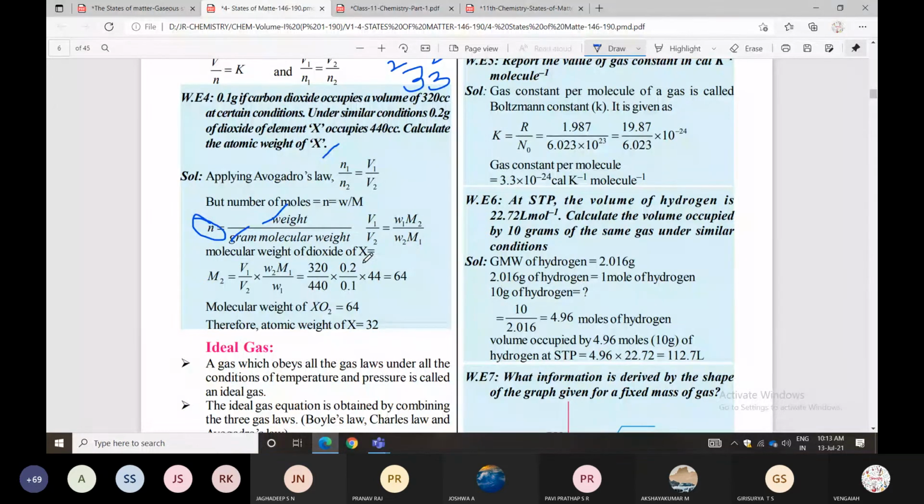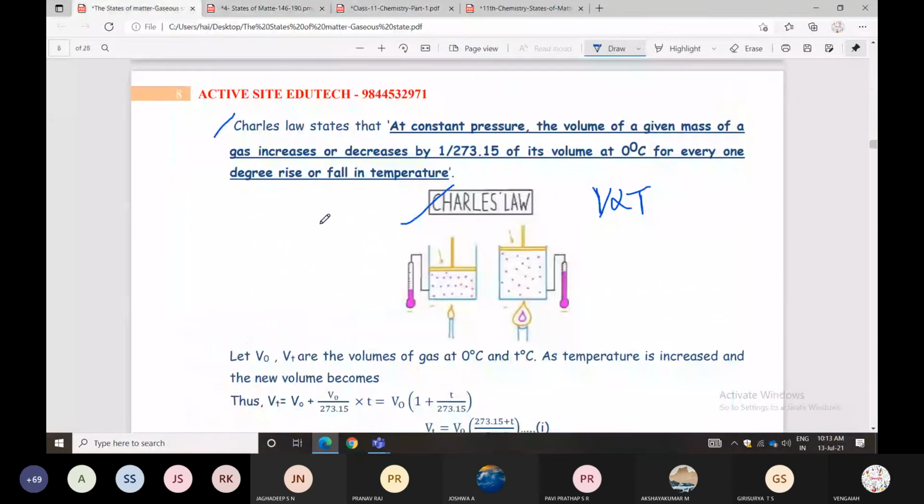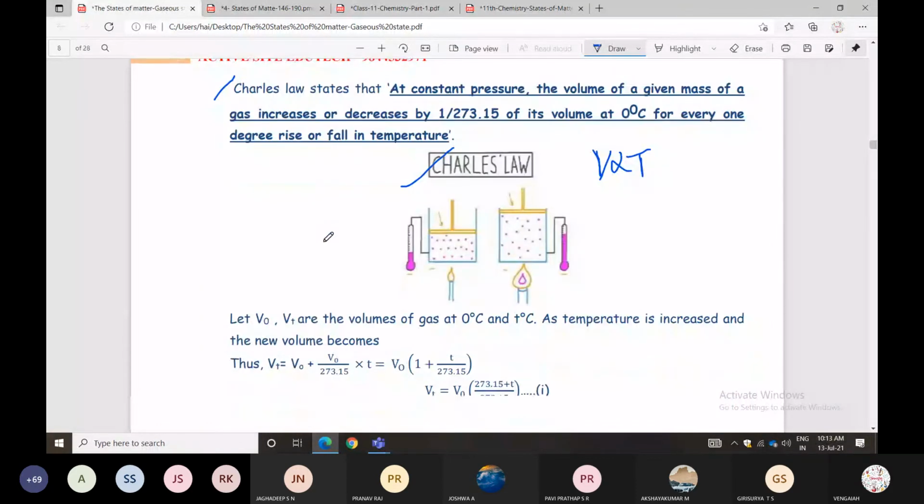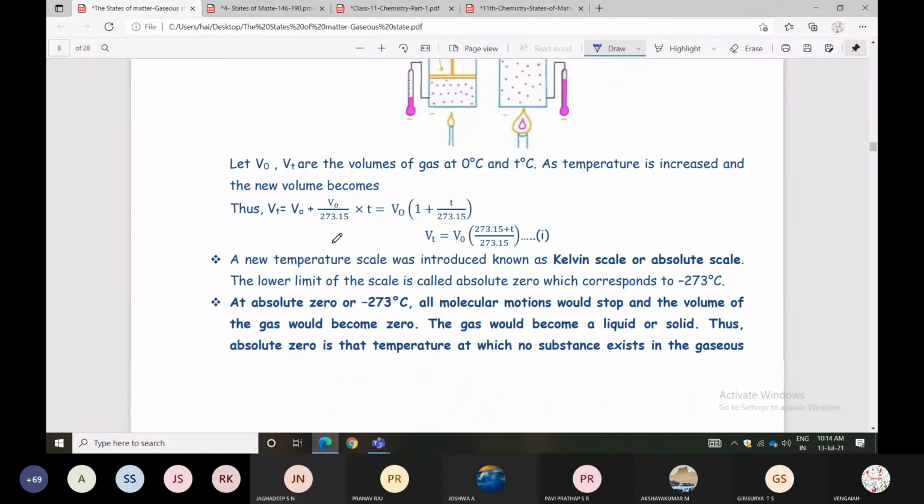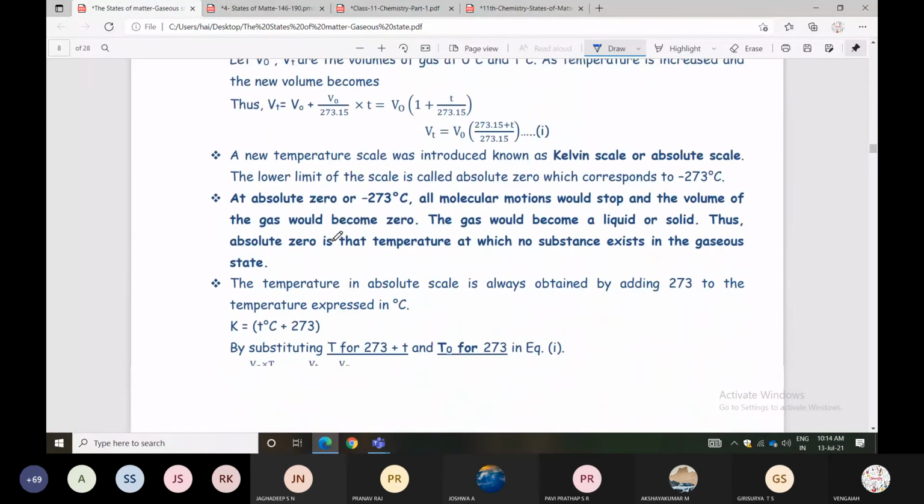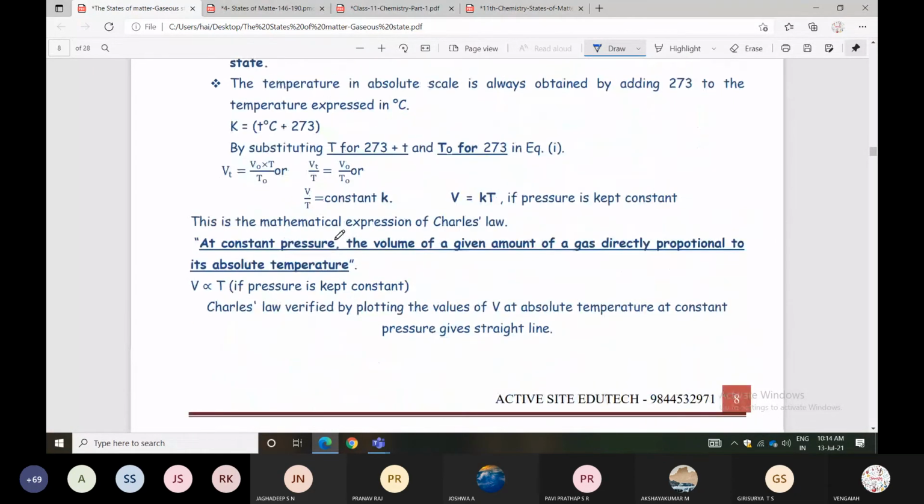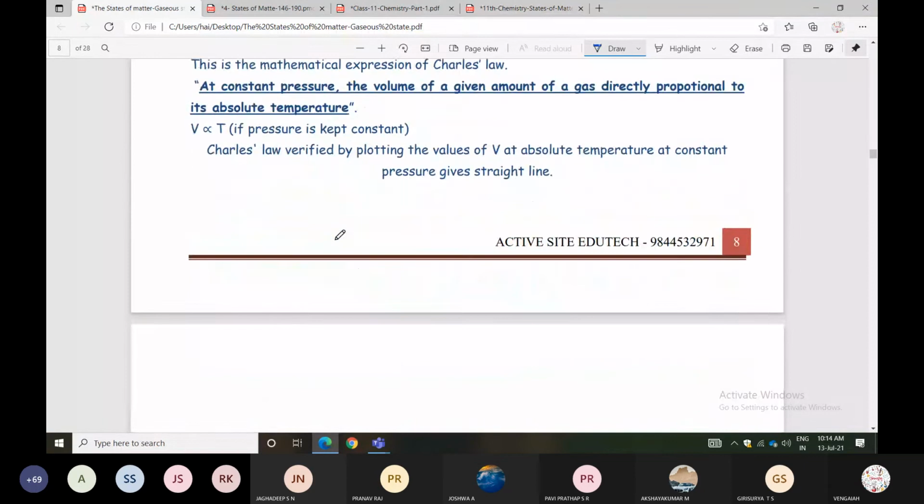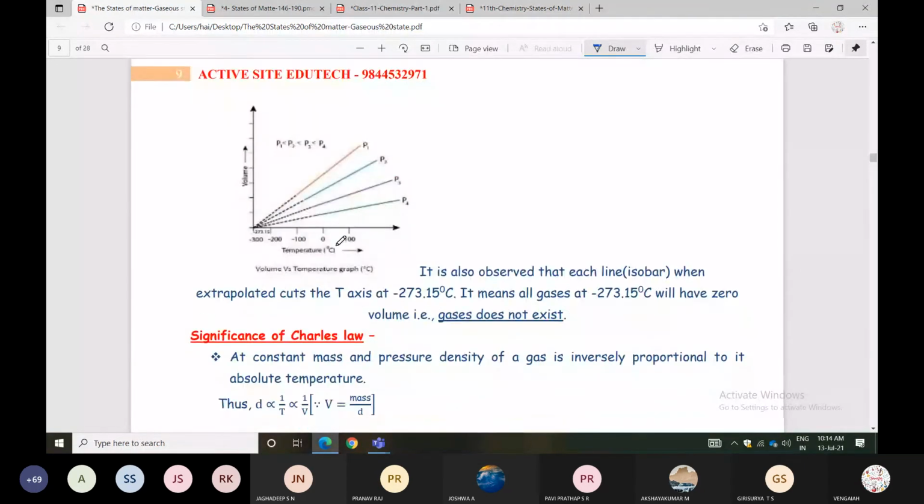So until now I discussed 3 laws: Boyle's law, Charles's law, and Avogadro's law. Tomorrow's class we will discuss the ideal gas and non-ideal gas. Once again, we will discuss the significance of Charles's law and Avogadro's law.